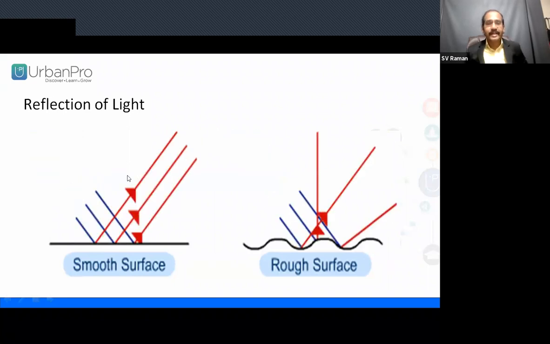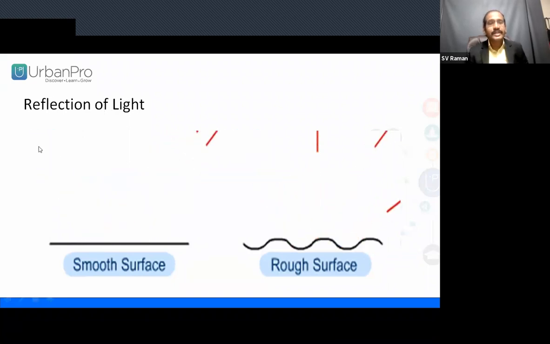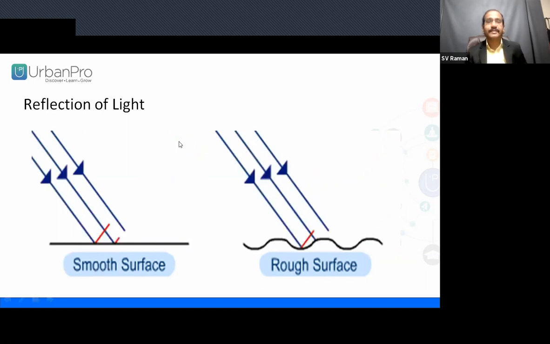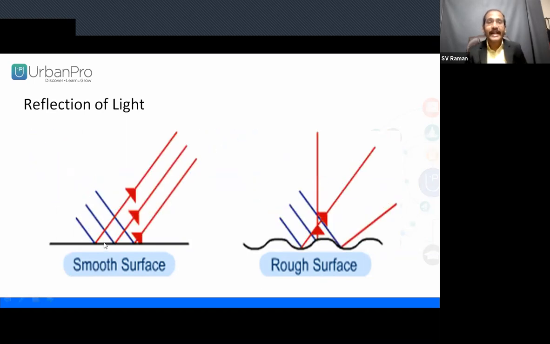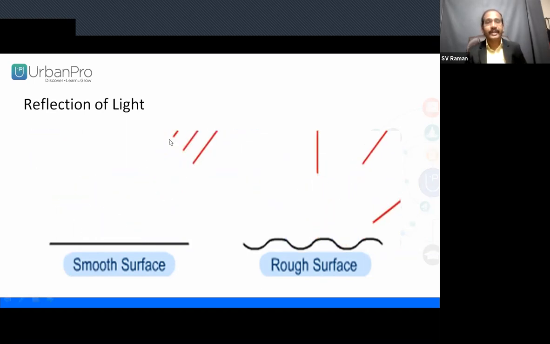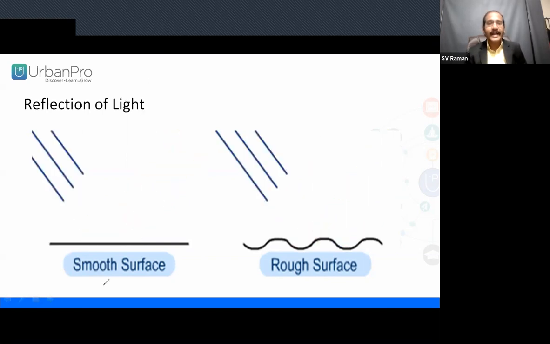Now, on a smooth surface, the total incident light rays reflect back. The total light rays which reflect back, that we can call absolute reflection. If the total light rays reflect back, we call it absolute reflection.